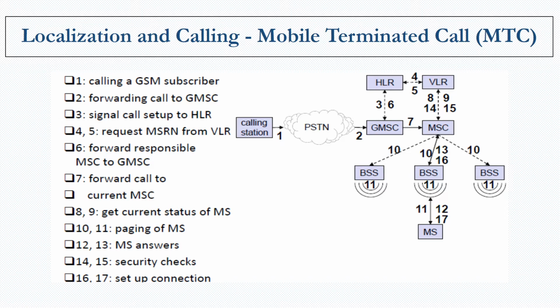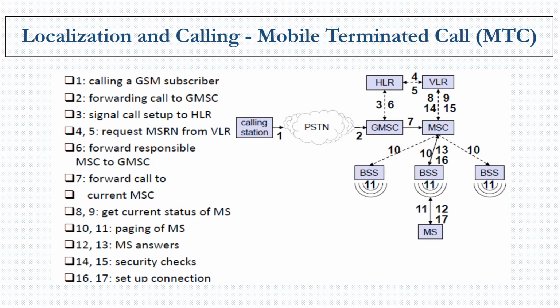After receiving a response from the base stations, the MSC forwards the call to the base station, and the base station then forwards the call to the mobile station. All the authentication verifications and security checks are made by the base stations, and then the call is established.